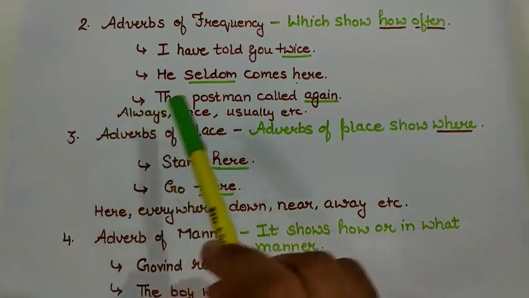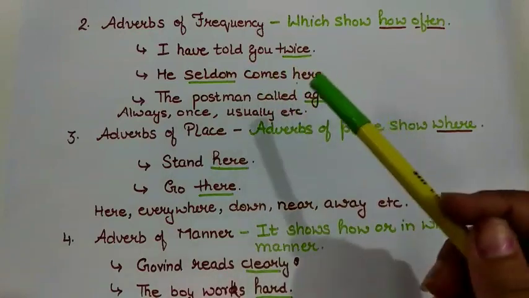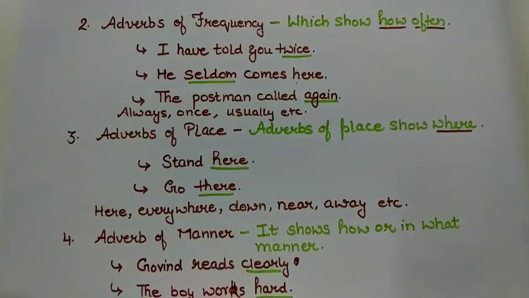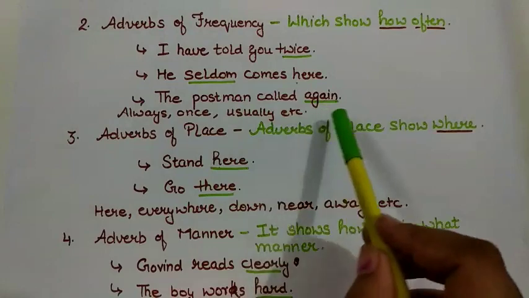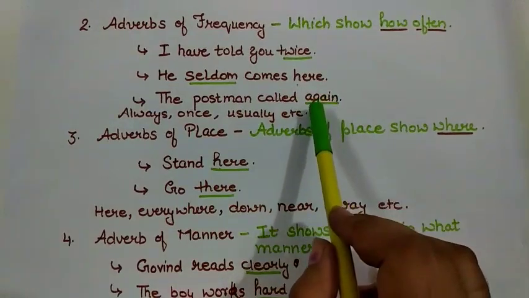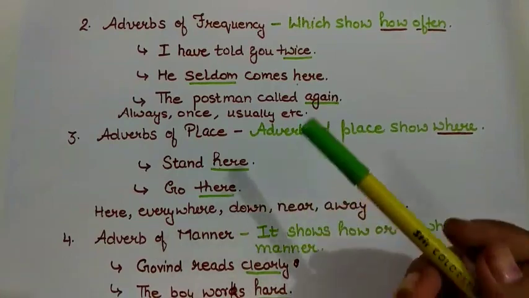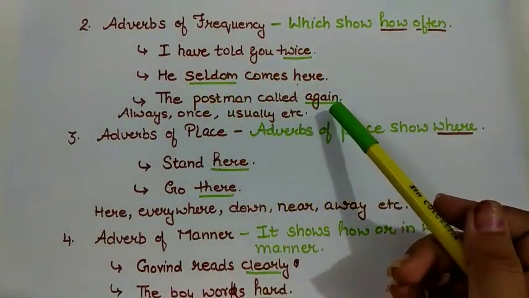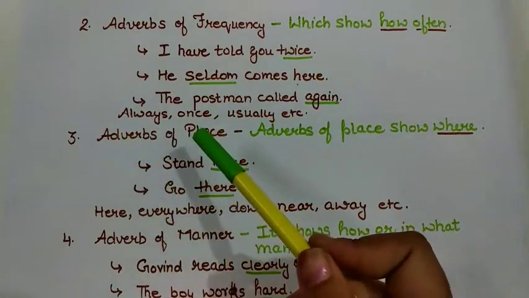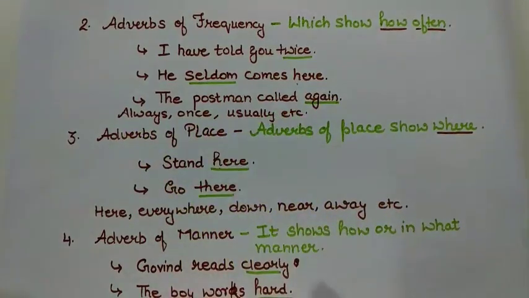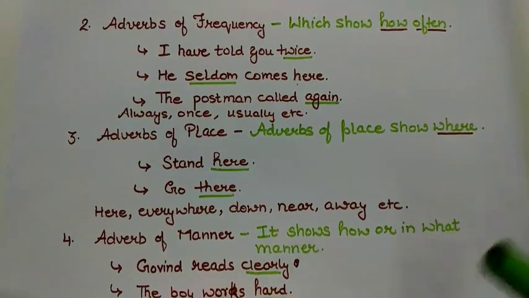Next example, he seldom comes here. That means he comes but very rarely, seldom. Not much time, not too often, right? The postman called again. The word again is showing how often. So, words like twice, seldom, again, and always, once, usually, etc. show how often the task is being done, means adverbs of frequency.